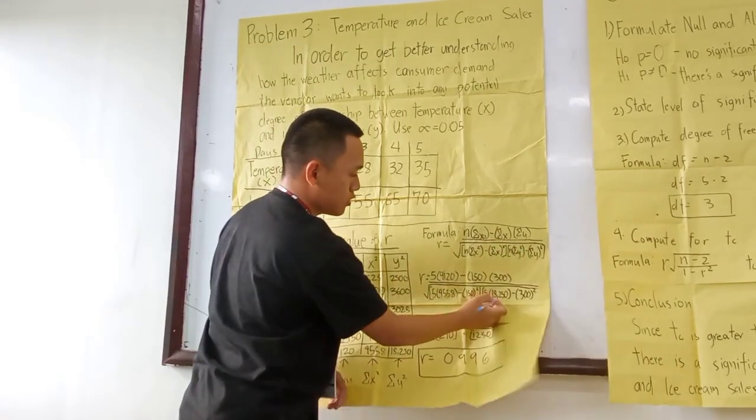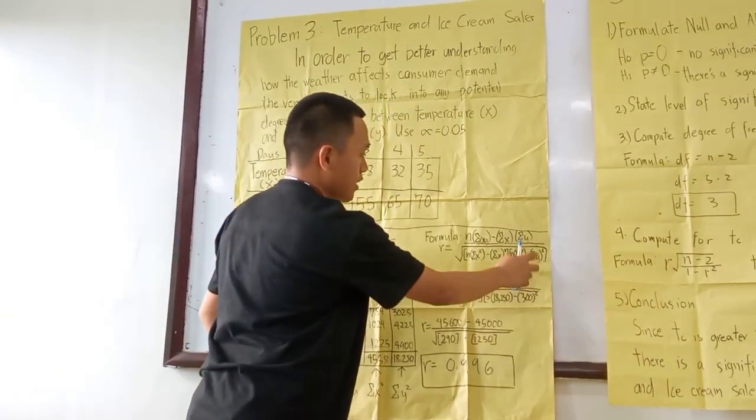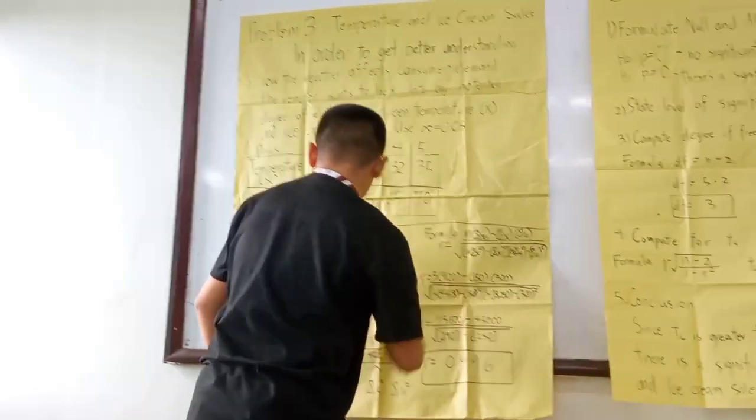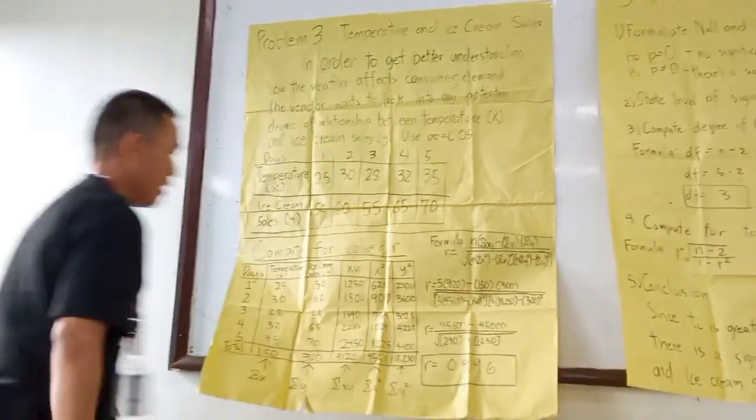Variable y squared equals 18,150, and the total for variable y is 200, squared, same here.